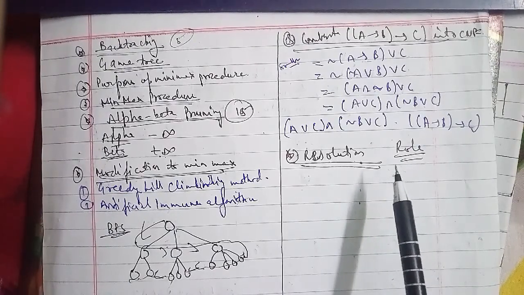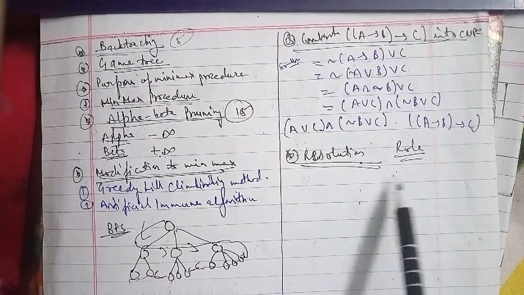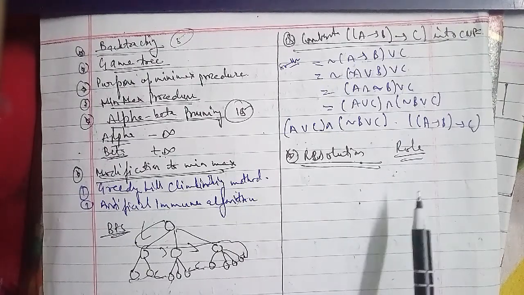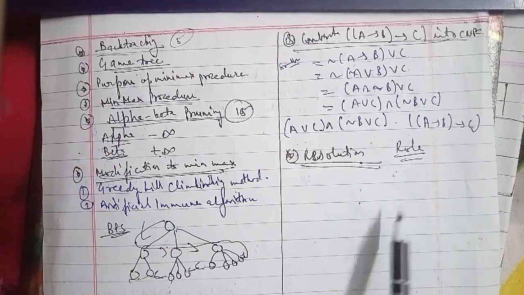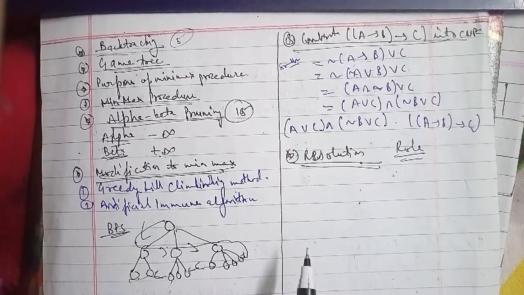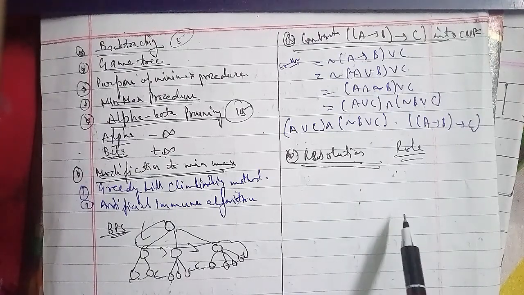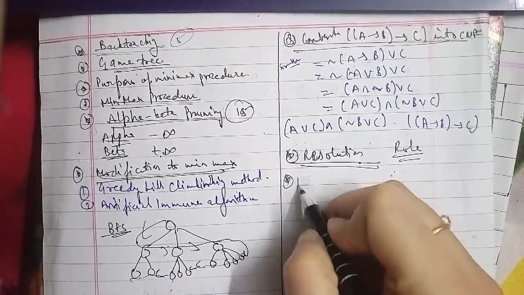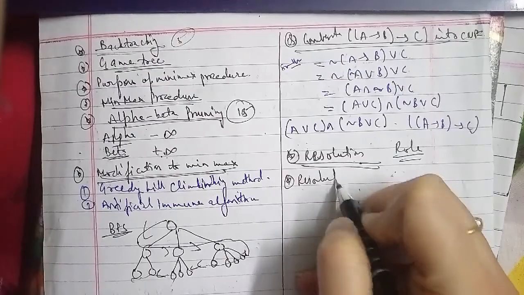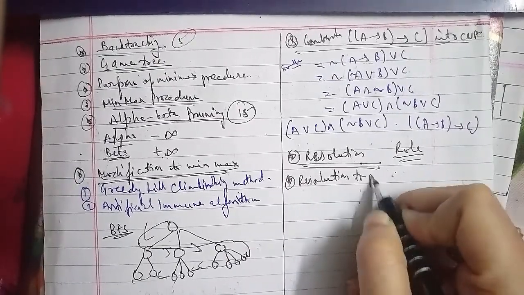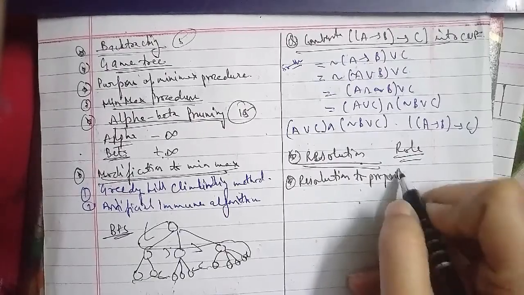In the same way, for resolution in predicate logic, what we have to discuss here is, first, to convert all the statements of F to clause form, then negate S, convert the result to clause form, and add it to the set of clauses obtained in step 1. Repeat until either a contradiction is found, no progress can be made, or a predetermined amount of effort has been expended.